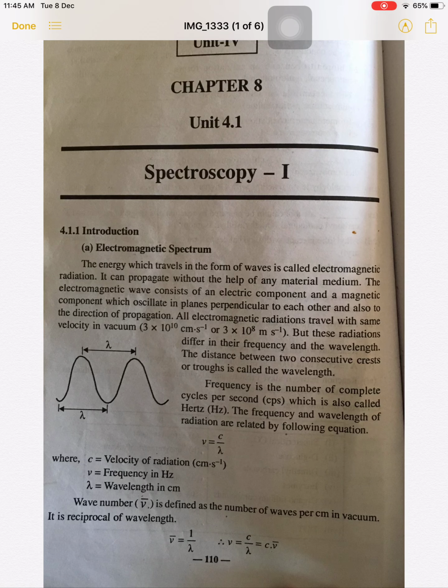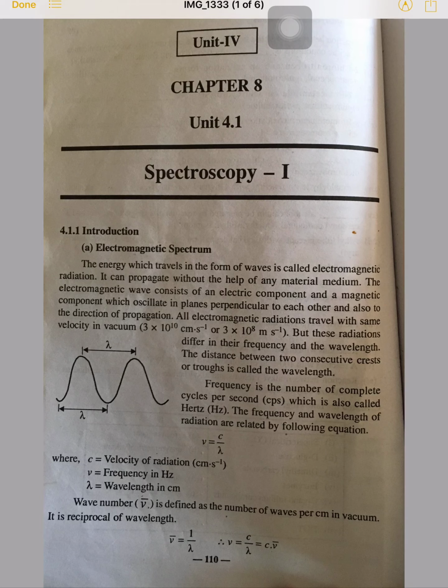So all the radiations travel with the same velocity, that is 3 into 10 raised to 10 centimeter per second or 3 into 10 raised to 8 meter per second. But these radiations differ in their frequency and wavelength. The distance between two consecutive crests or troughs is called the wavelength.